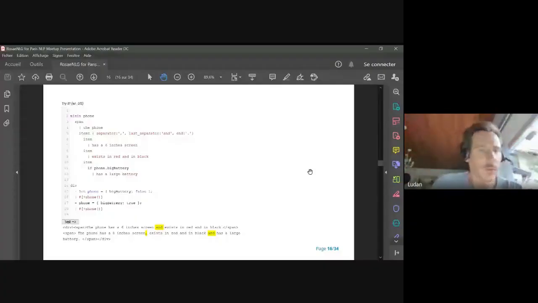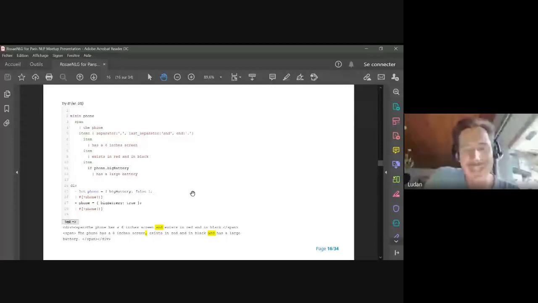template describing a phone. It contains some static text at the beginning, which is the phone, and then a list of 3 properties of the phone: the size of the screen, the colors it exists in, and the size of the battery. For the battery, we just say 'has a larger battery' only if it actually has a big battery, if the Boolean big battery is set to true. And this is the last line of the template, we just generate it twice, one for a phone that doesn't have a big battery, and the second for a phone that has a big battery.